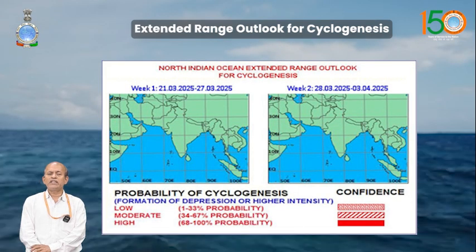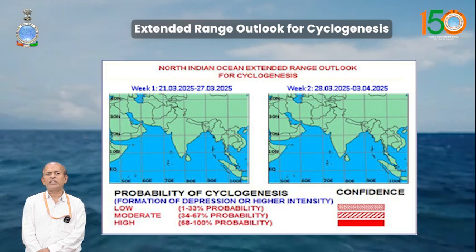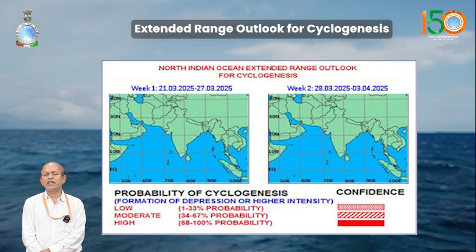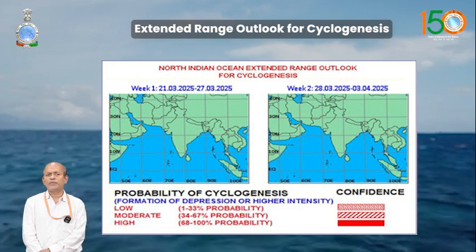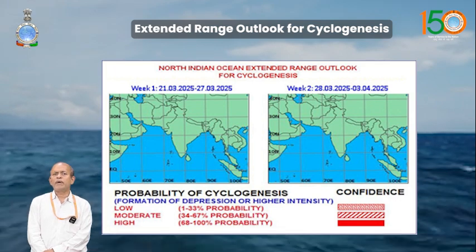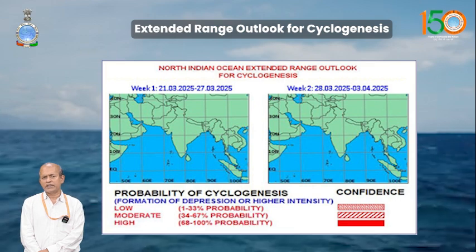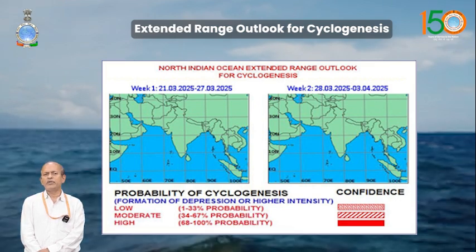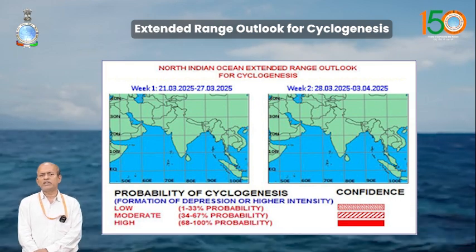And cyclogenesis: this is the cyclone season, so we are commencing the cyclone season. During the first week, from 28th March to 3rd April, no cyclogenesis is expected as per the prediction from the model. But in week 2, from 4th April to 10th April, there is a low probability of cyclogenesis over the South Bay of Bengal and adjoining Andaman Sea. We will keep watch on whether it intensifies into a depression or not. So there is a low probability of cyclogenesis in week 2.